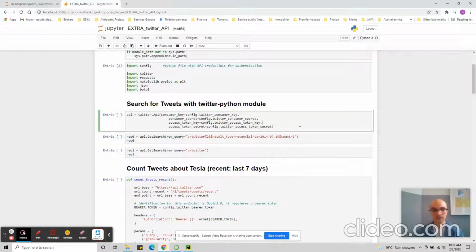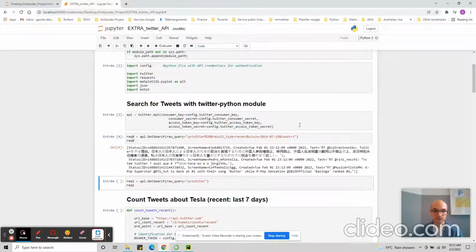To start with something light, we're going to search for some random tweets. Here you see we're going to use the Twitter Python module, which is essentially a wrapper around the V2 API. It makes it easier in Python to look for certain tweets.